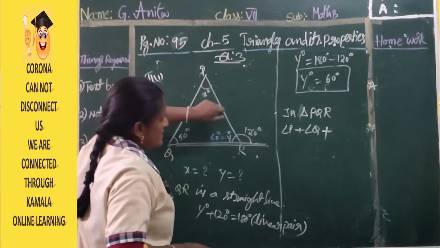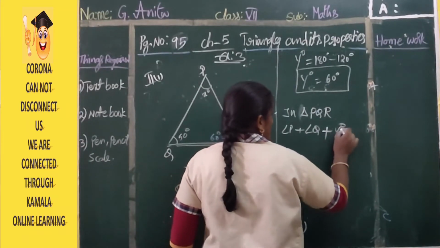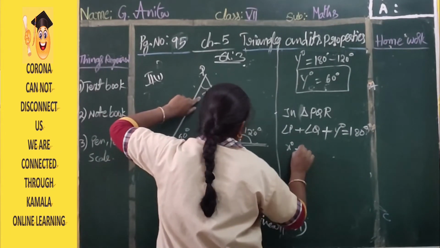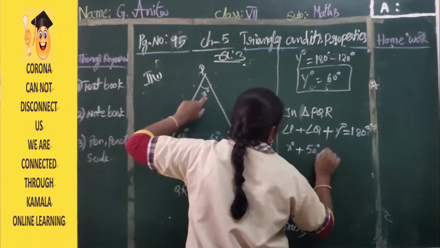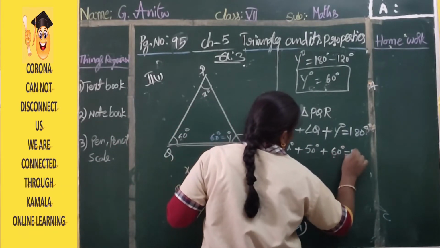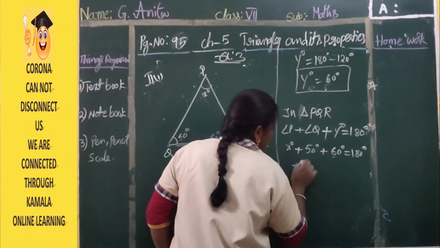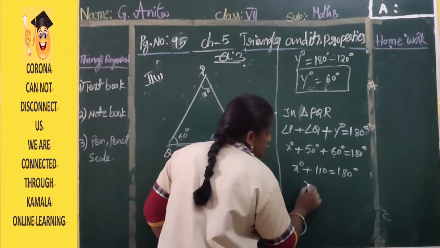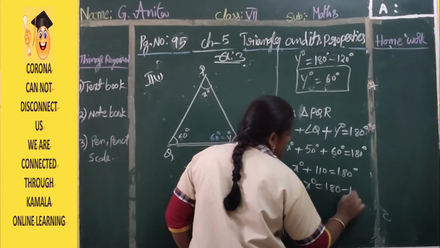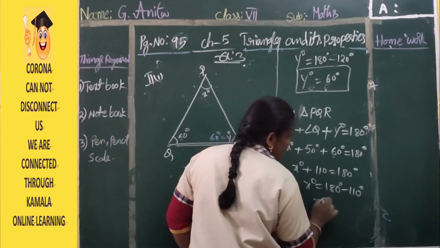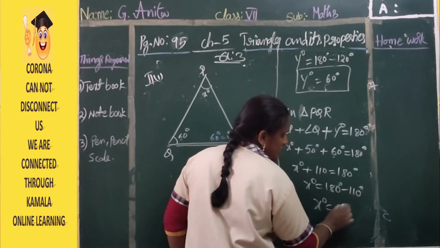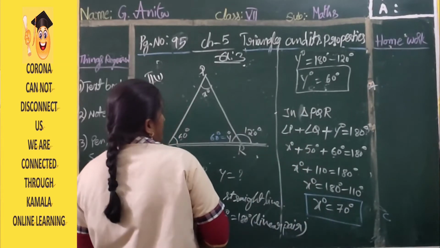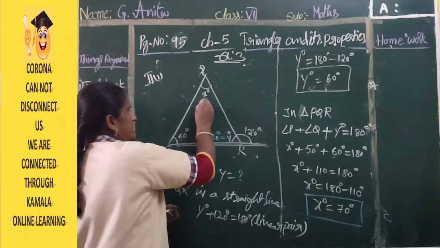So here they are given x degree plus 50 degrees plus this 60 degrees, which is equal to 180 degrees. So x degree plus this 110 is equal to 180 degrees. Keep x degree here, so x degree is equal to 180 degrees minus 110 degrees. Clear? 180 minus 110 is nothing but 70 degrees. So x is 70 degrees.